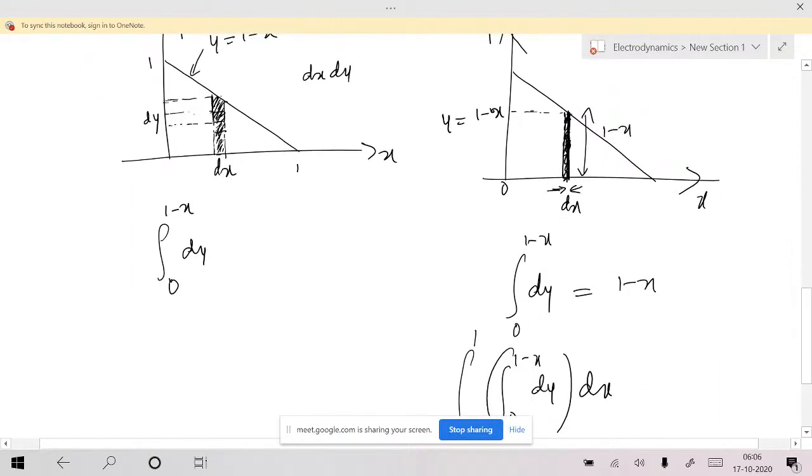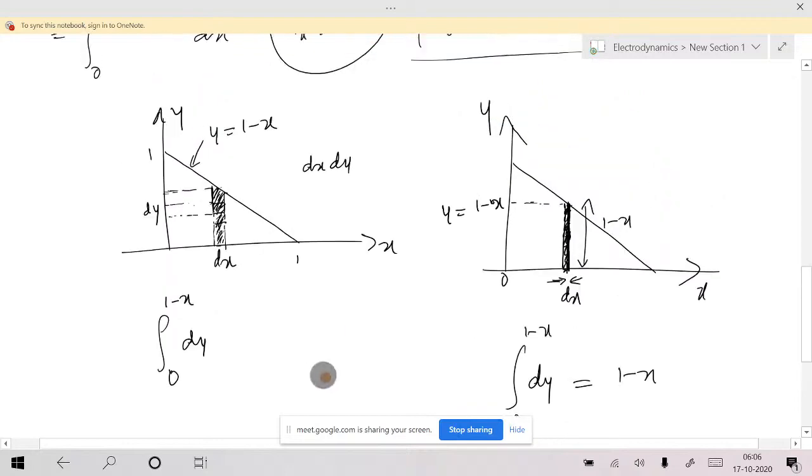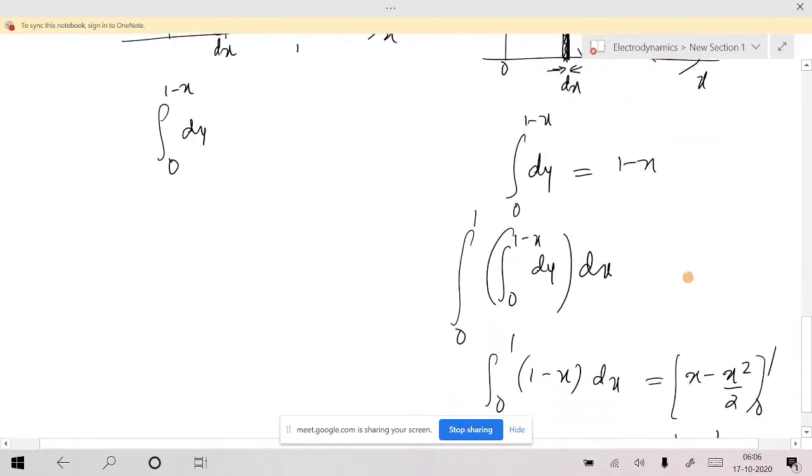Sir, this is giving me volumes, right, sir? The double integral. This double integral gives me just area. This is giving me area. This one, okay? This is area.